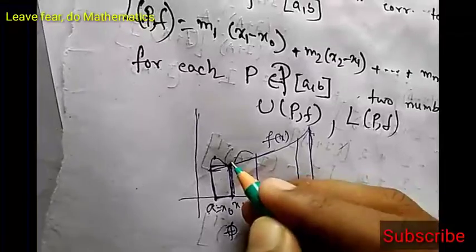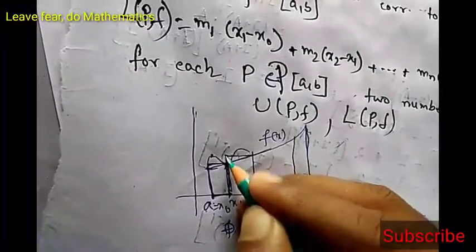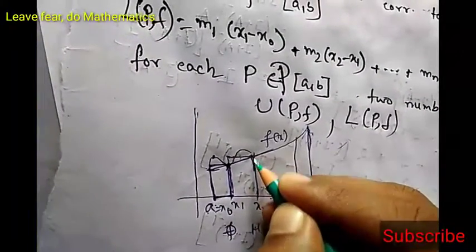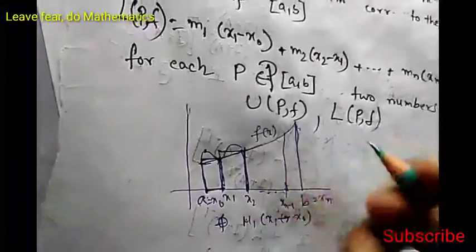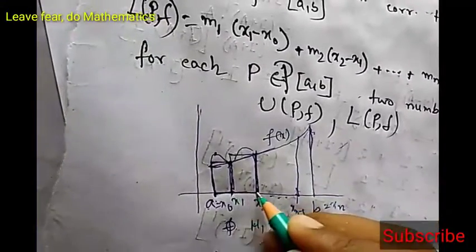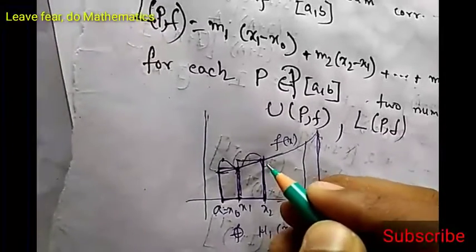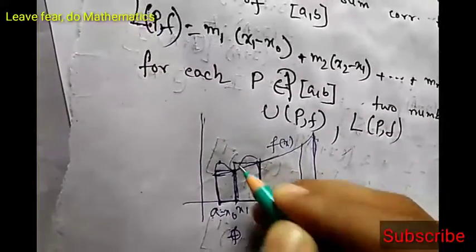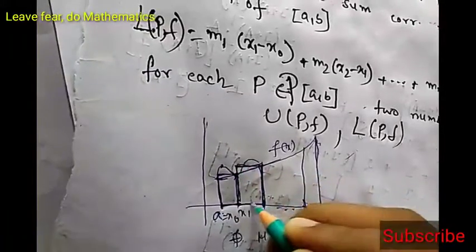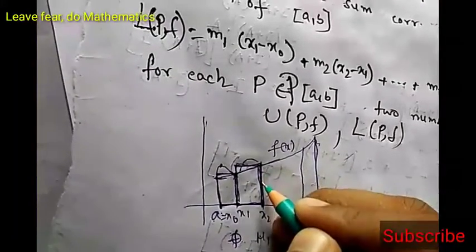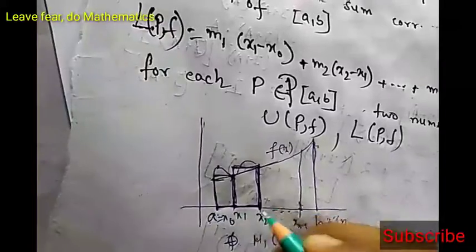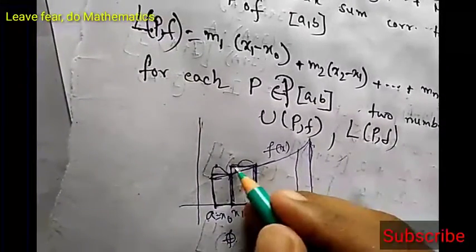Similarly, we add m2 times x2 minus x1, where m2 is the supremum in the interval x1, x2, and x2 minus x1 is the length of this interval. So we get the area of this rectangle: this is the height and this is the base, so m2 times x2 minus x1 gives the area.